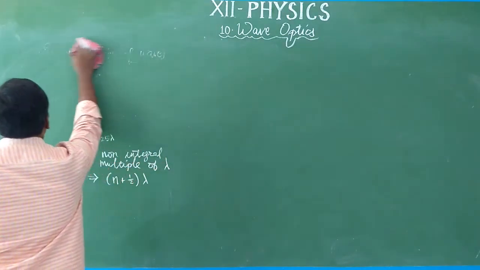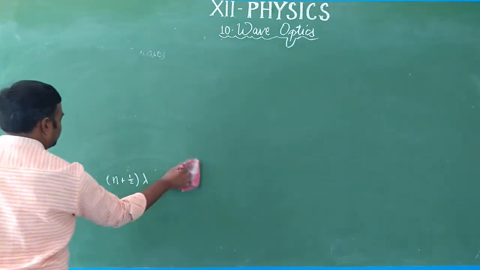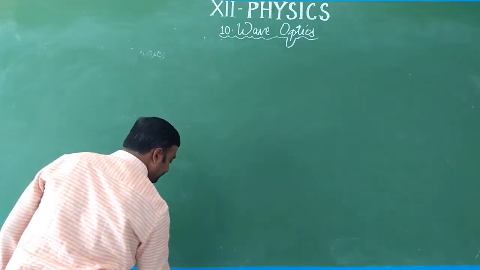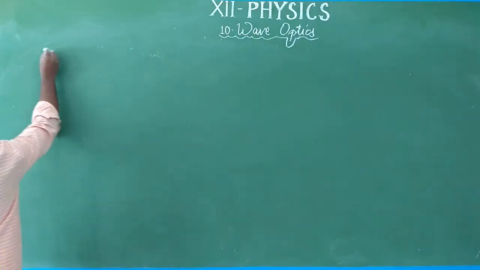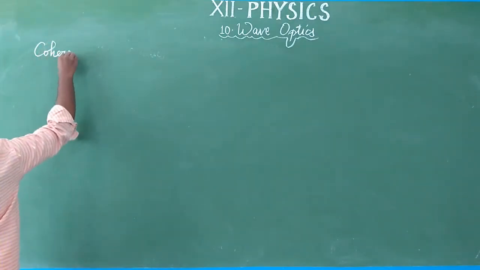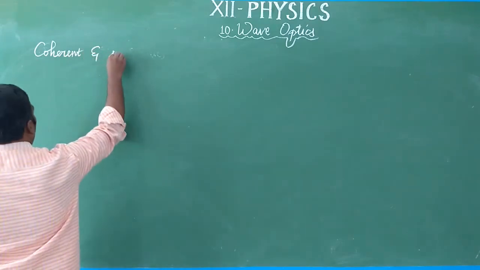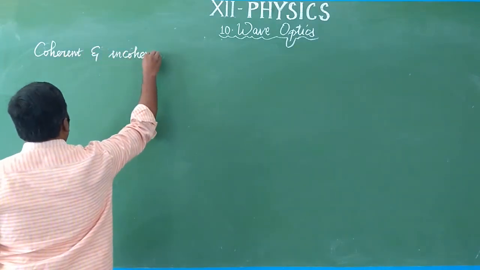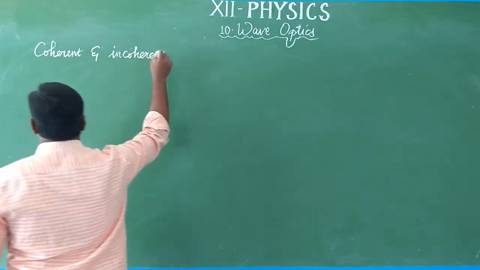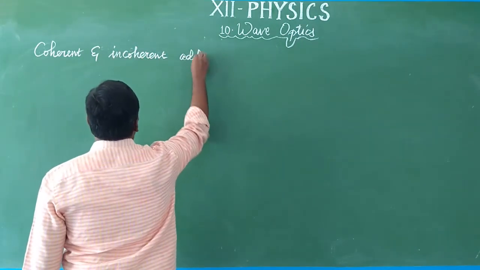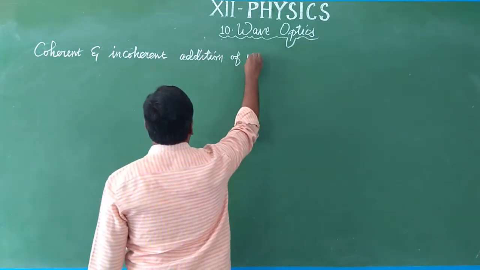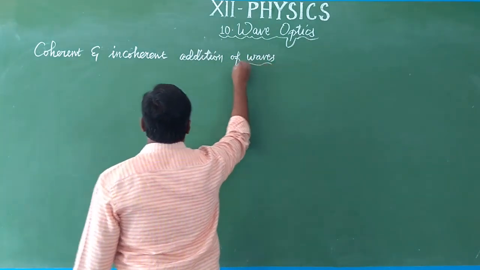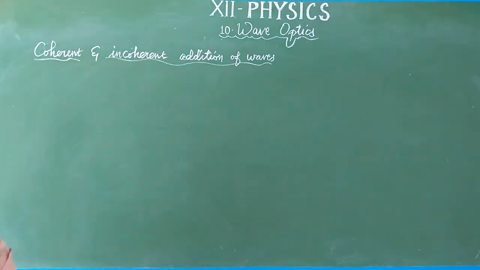Coherent and incoherent addition of waves. Okay, already we know the wave equations.